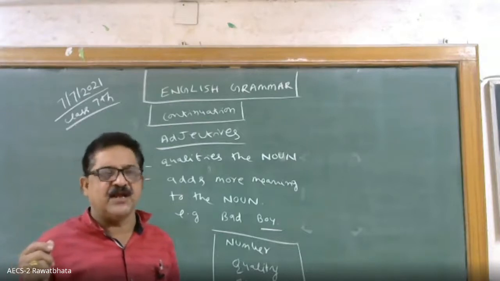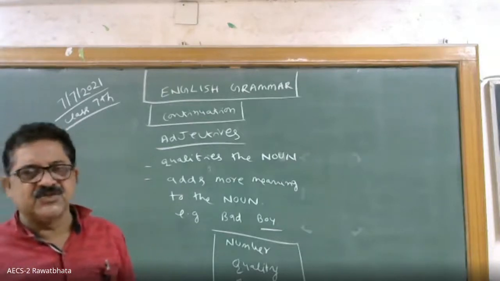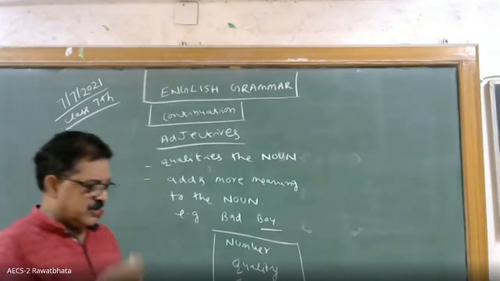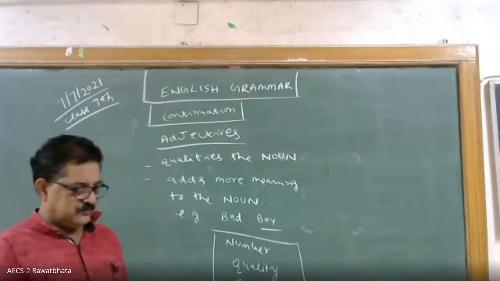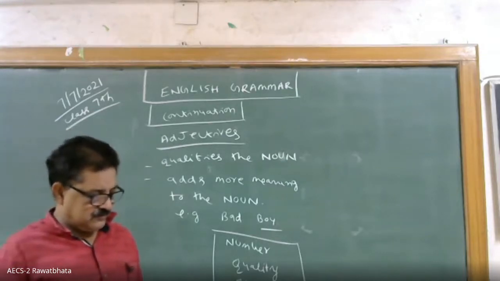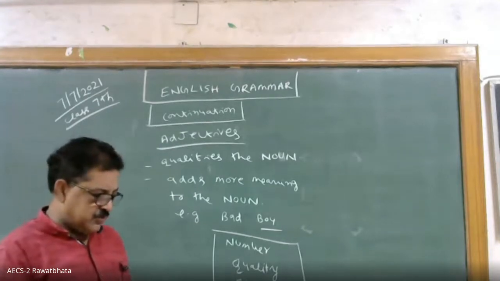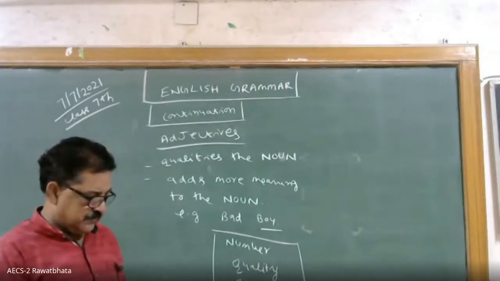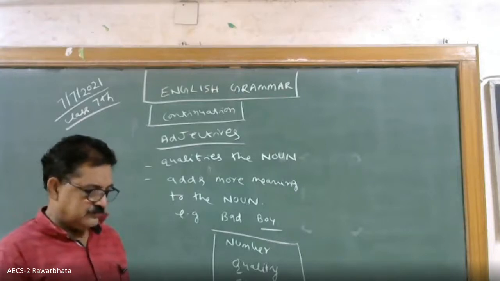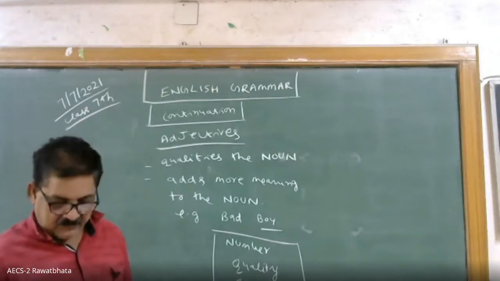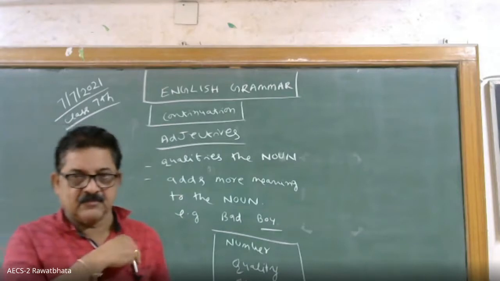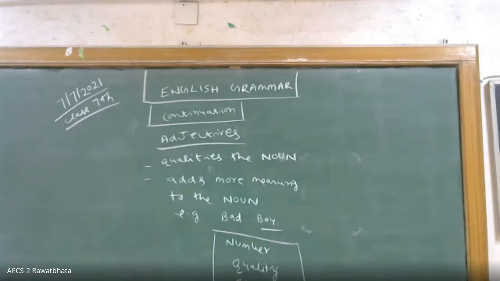Let us simplify it. So how the adjective does its work, we will see. Okay, please note down. We will go to the next one.